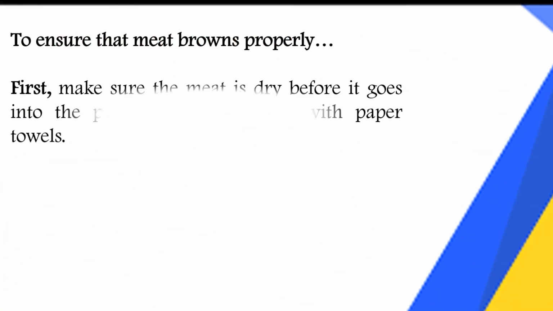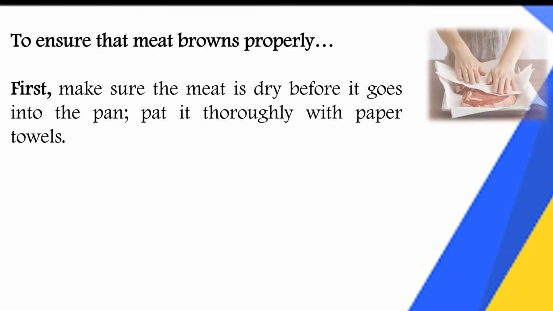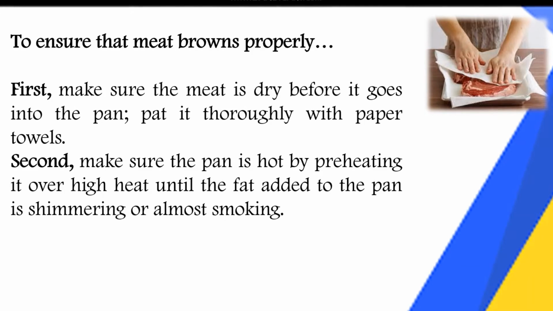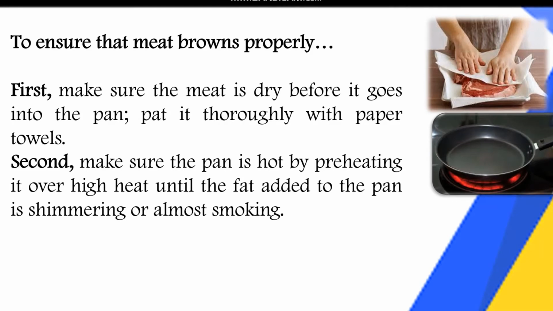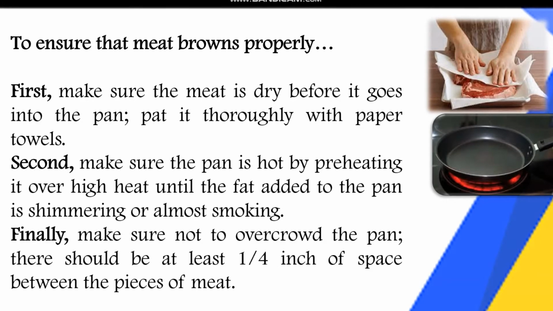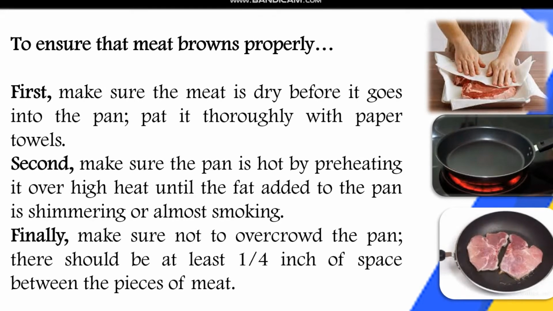To ensure that meat browns properly, first, make sure that meat is dry before it goes into the pan. Pat it thoroughly with paper towels. Second, make sure that pan is hot by preheating it over high heat until the fat added to the pan is shimmering or almost smoking. And finally, make sure not to overcrowd the pan. There should be at least 1/4 inch of space between the pieces of meat.